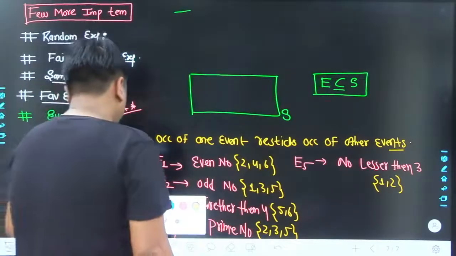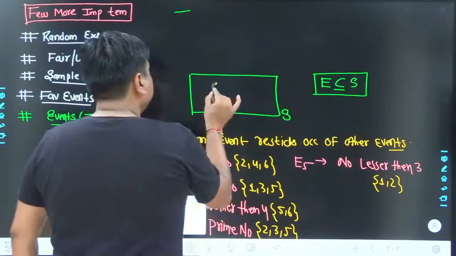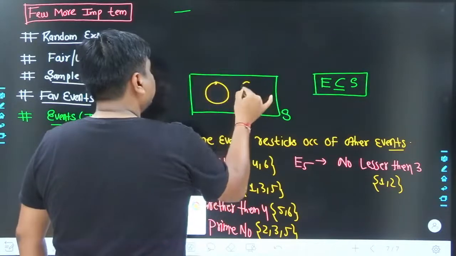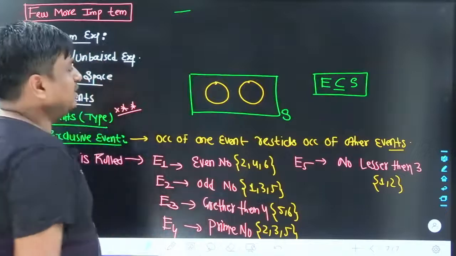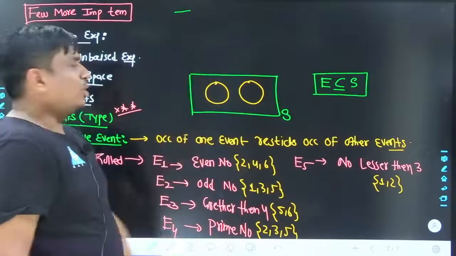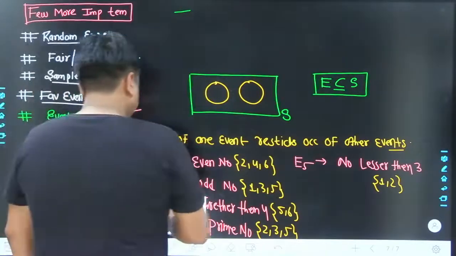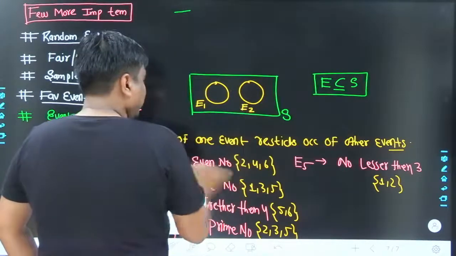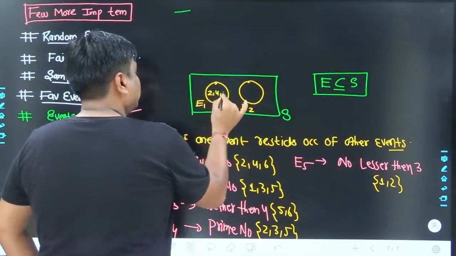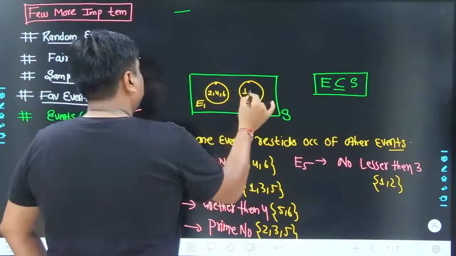So we have taken two events. These two events are said to be mutually exclusive if they do not carry any common element, or I would say they do not have any common area. I can take this as E1 and this as E2. E1 contains 2, 4, 6 and E2 contains 1, 3, 5.